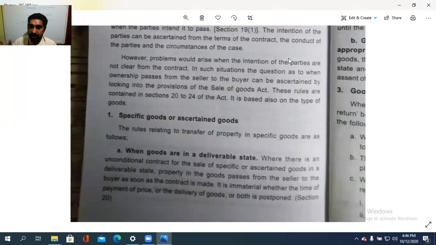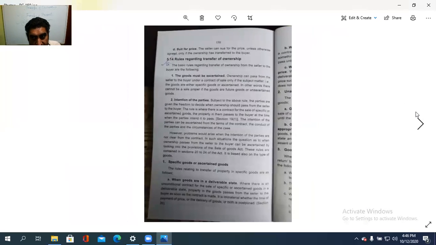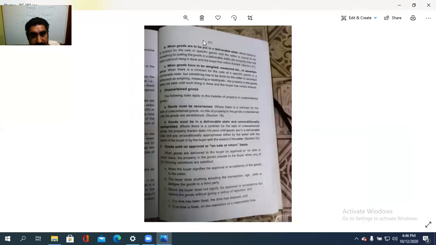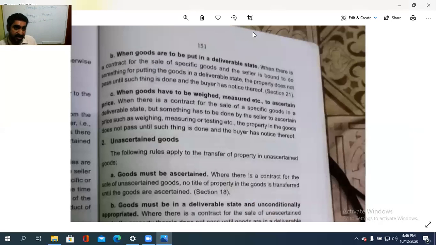Then, what are the rules relating to specific goods or ascertained goods? One, the goods are in a deliverable state. Another, the goods are to be put in a deliverable state. And the third case, the goods should be weighed, measured or tested, and the buyer has to take care of this. Only then is the property or ownership passed from the seller to the buyer. So these are the three cases with regard to ascertained or specific goods.